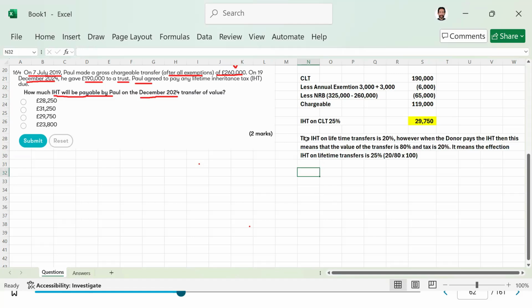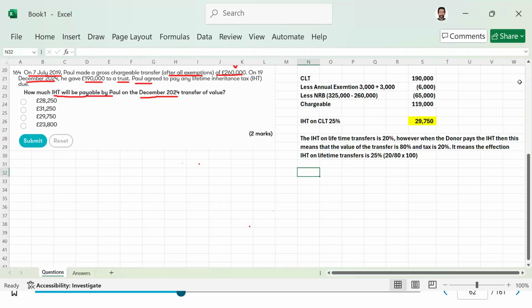Because you see, the donor is giving the gift, and the donor is also paying the tax. So when the gift is not 100%, the gift is 80%, and the 20% is the tax. So if we calculate the chargeable value, we multiply that by 20 divided by 80, and we get the same answer.